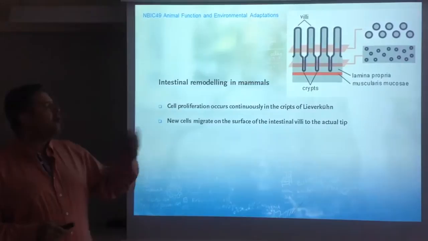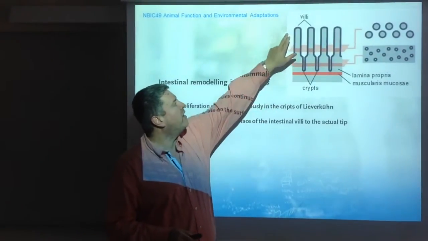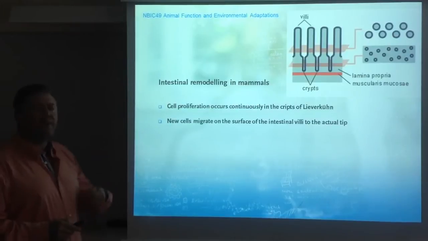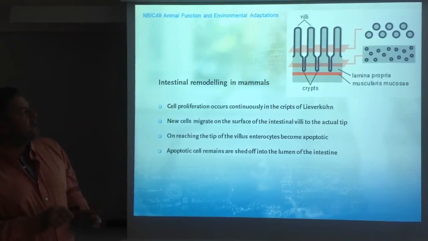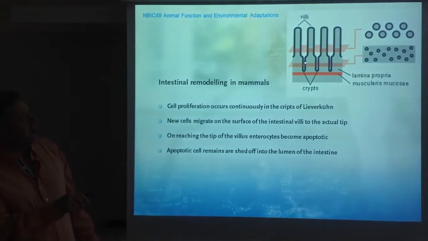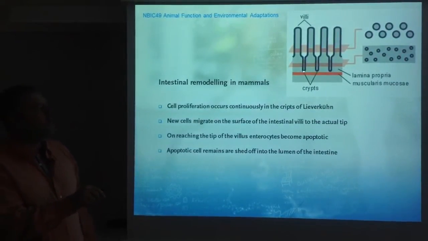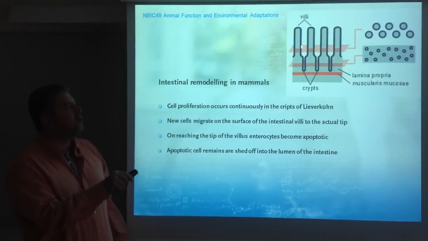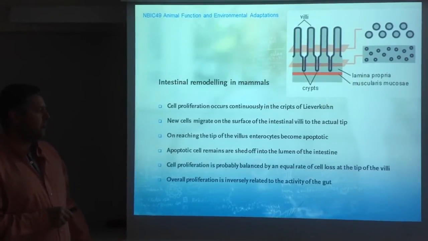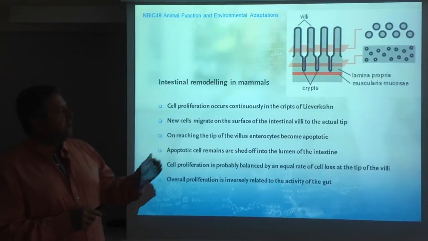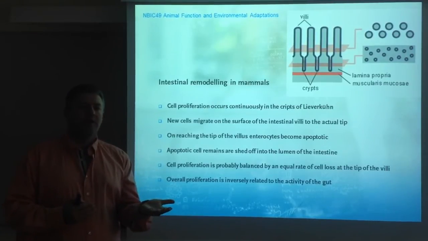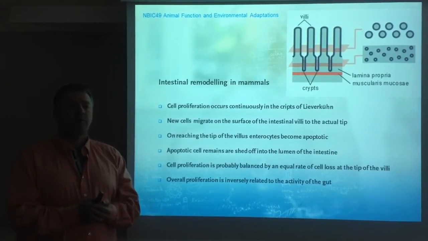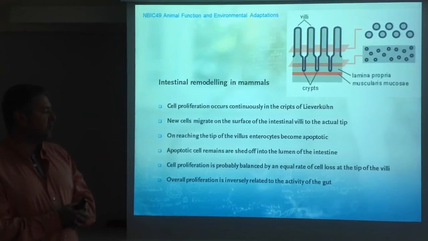There is a constant flux of mitosis taking place here, replacing the cells that are dying higher up in the villi. And there is a high replacement of cells here. These cells, the ones of the epithelial mucosa here, are actually called enterocytes. And as I said, they are born, if you want. They proliferate, they are divided by mitosis here, and they die up here by apoptosis. Cell proliferation, in a normal situation, you have a balance between how many cells are actually produced and how many cells undergo apoptosis.